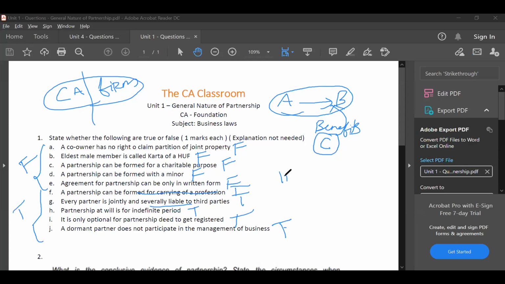So how many of you got 10 on 10 in this, true or false? All correct. 9 also I don't want. I want 10 on 10, because it is easy, true or false. 9 on 10 also is good. Good. So Soumya got 10 on 10. Darshita 9 on 10. Pratham 9 on 10. Kriti 9 on 10. Good.